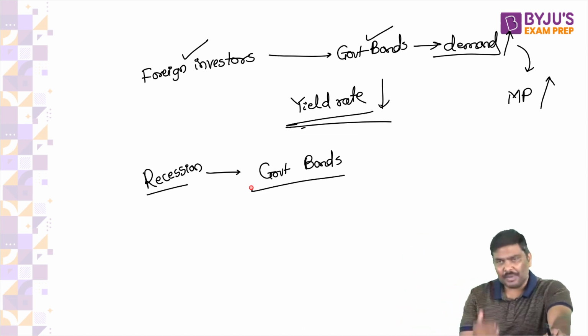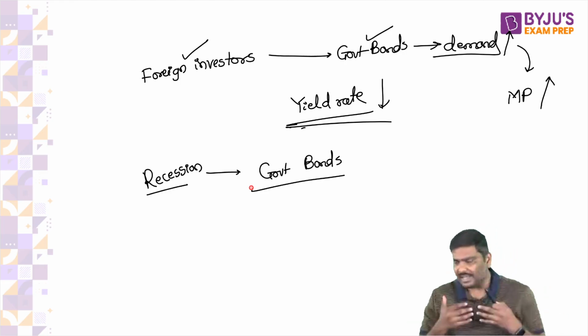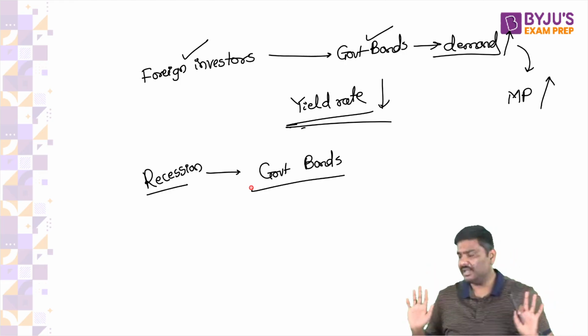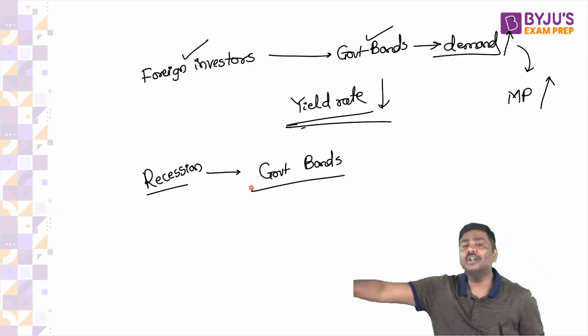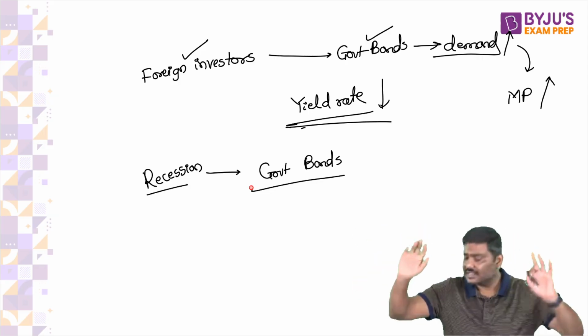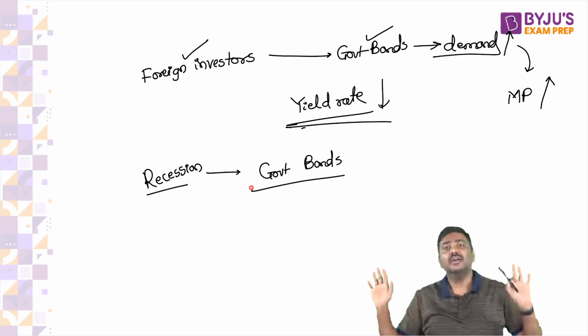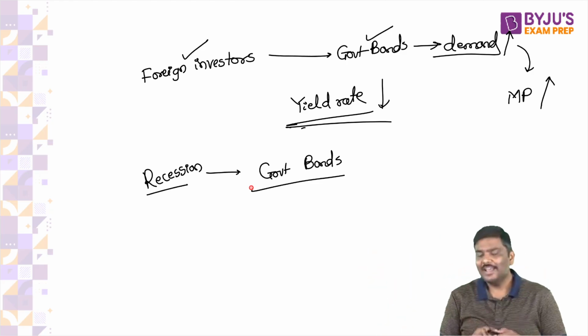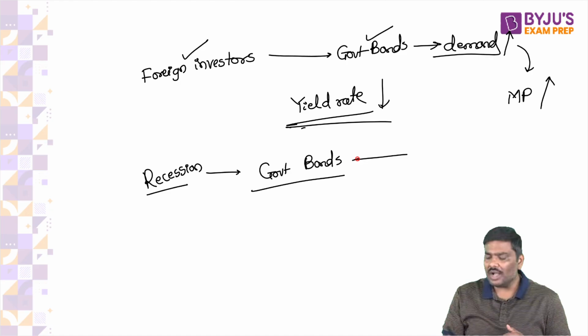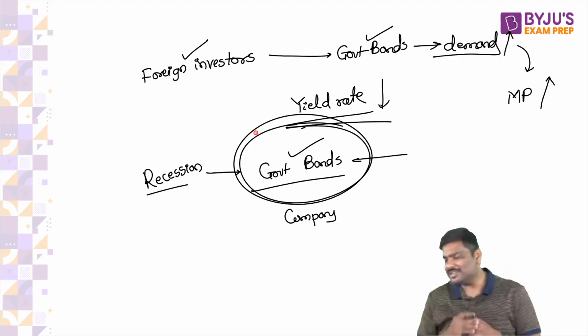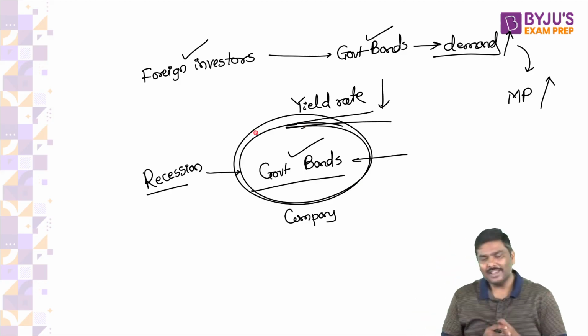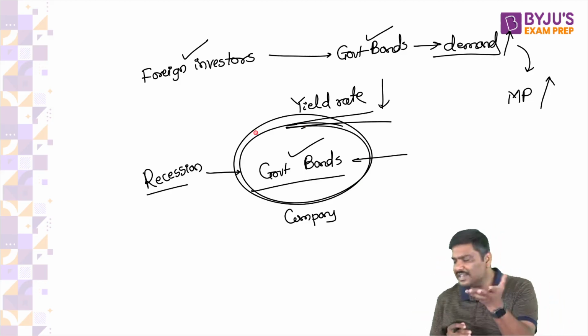Give me one example where the government of India has taken the money and has not repaid the money. That is called defaulting. You will not see any default by the Government of India since independence. Which means between giving money to a company and giving money to the government, it is much safer to invest in government bonds. All of you will agree?